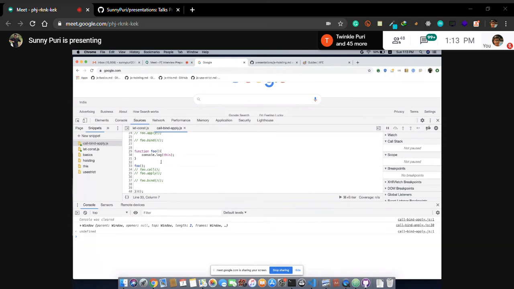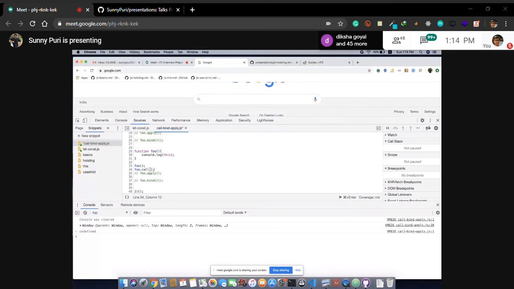Now tell me why we need call. Call, bind, apply are three very close topics. If you get to know what call is, bind is very simple and apply is very simple. They just have different syntax. The concepts are the same, only the syntaxes are different.